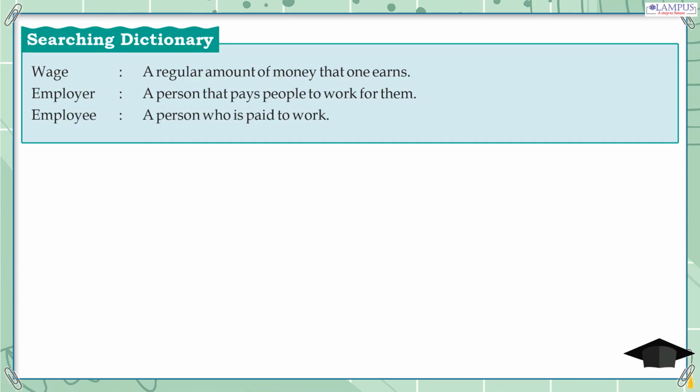Searching dictionary. Wage: a regular amount of money that one earns. Employer: a person that pays people to work for them. Employee: a person who is paid to work.